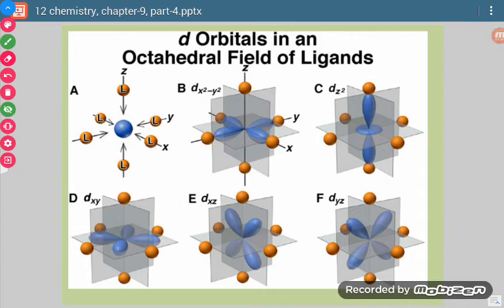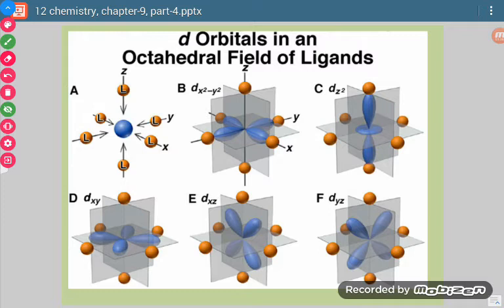Now when we talk about octahedral formation of a molecule, all the 6 ligands lie on the axes, with 2 ligands on each axis.